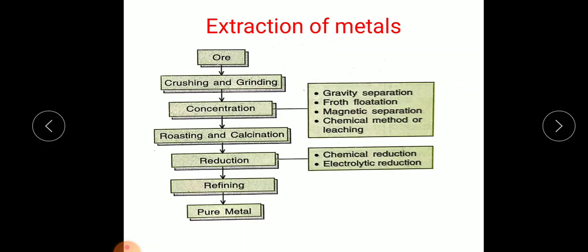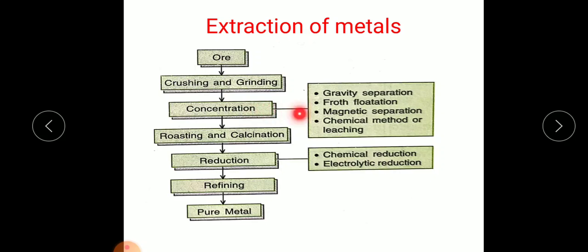Now the different methods involved in the extraction of metals. That means how from the ore we can extract the metal by following different steps. The first is crushing and grinding. Ores are usually present in the form of lumps or large mass. So first it is crushed and then we grind it into a fine powder. After that we carry out the process known as concentration. Concentration is also known as dressing. That means the process of removing the impurities.